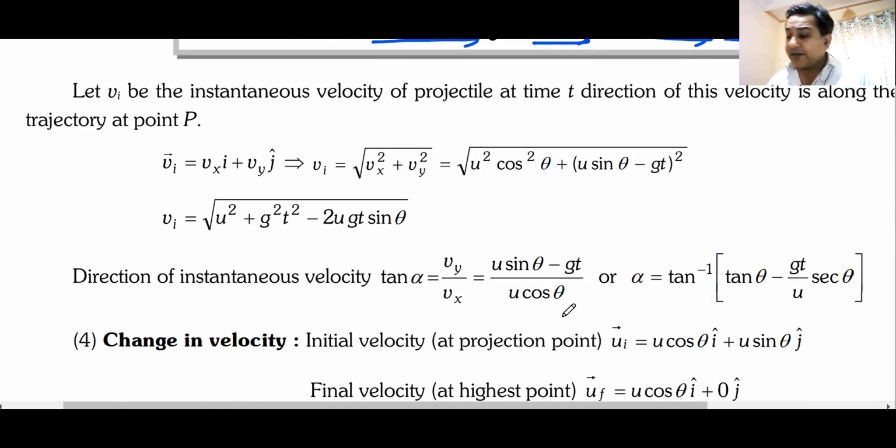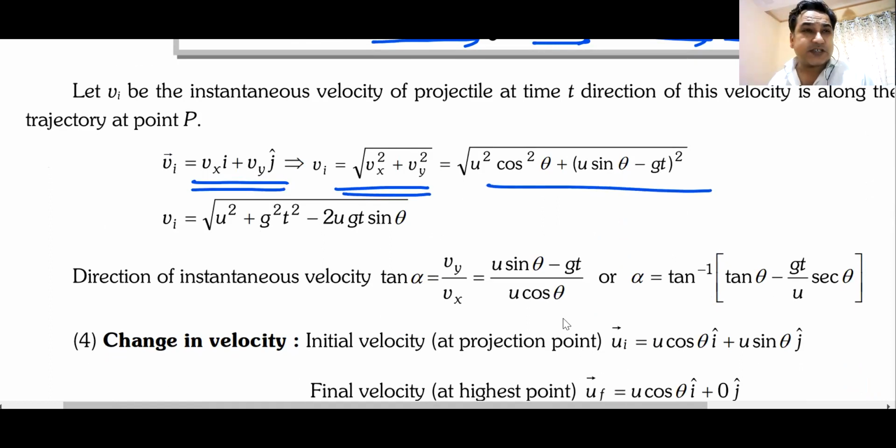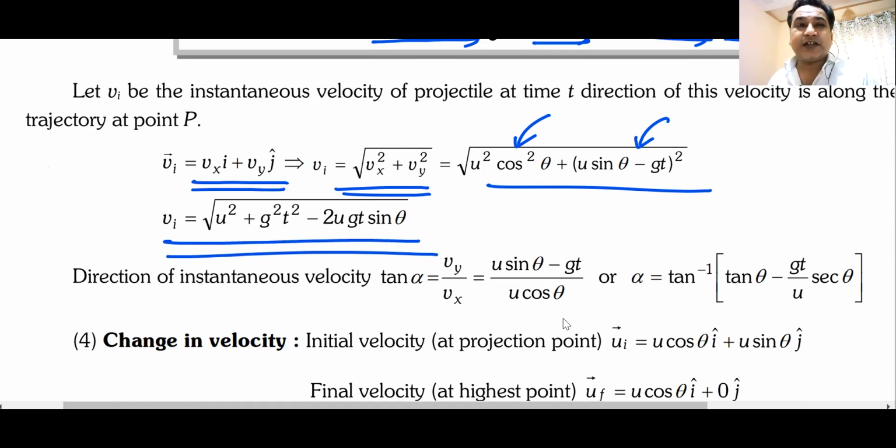So at any point in time, I can write this velocity as Vx i hat plus Vy j hat. The magnitude of this velocity will be root over Vx square plus Vy square. Vx will always remain the same as Ux, and Vy is Uy minus gt, where Uy is U sine theta. So this is the magnitude of velocity at any instant. You can remember this shortcut formula. If you want, you can note it down, else you can always derive it. But I don't know how much time you will get to derive this. You can remember it, well and good. If you can't, you can always derive it.